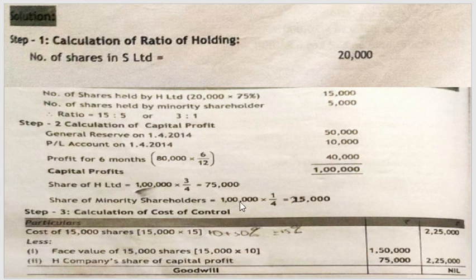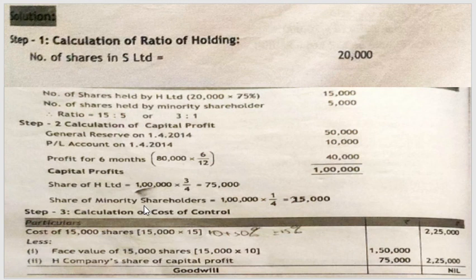So the next step is calculation of cost of control. After you calculate your share of capital profit, you will be calculating your revenue profit. After you calculate your revenue profit, you will be calculating the non-controlling interest.